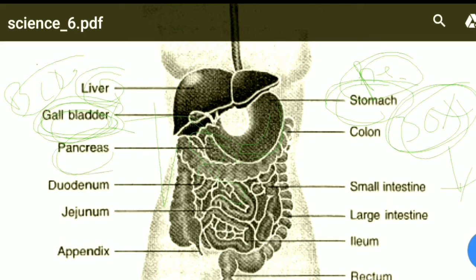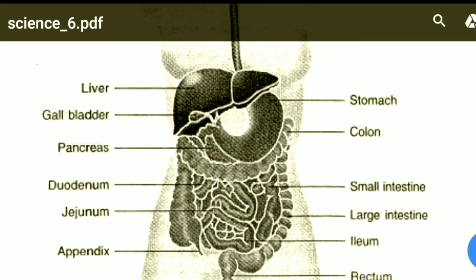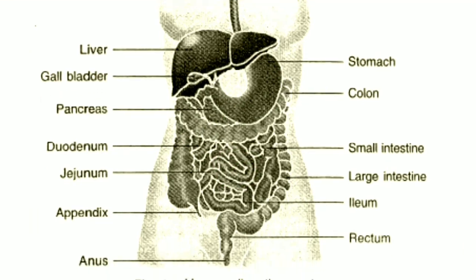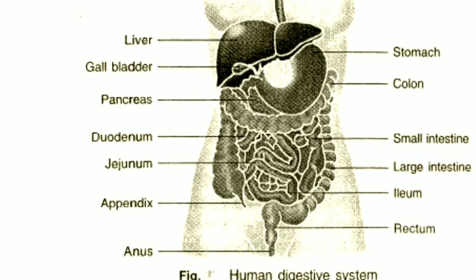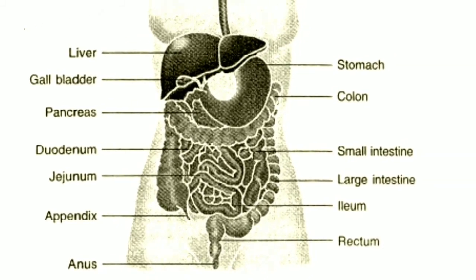The pancreas secretes trypsin and lipase into the small intestine, and together they function as digestive enzymes. Trypsin digests proteins, and lipase digests fats into glycerol.